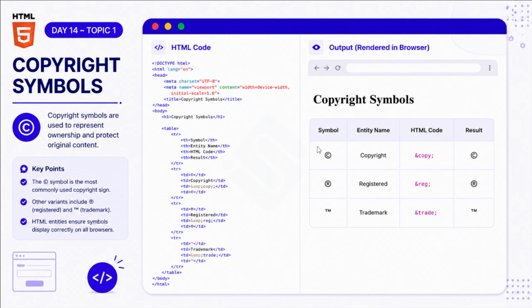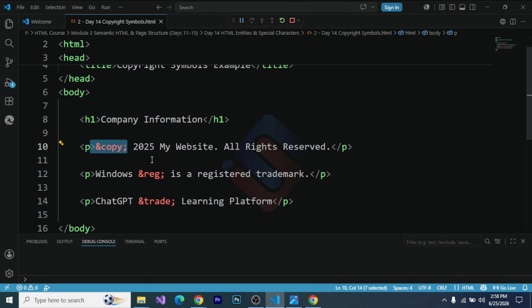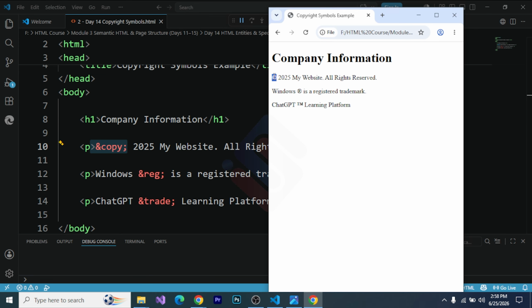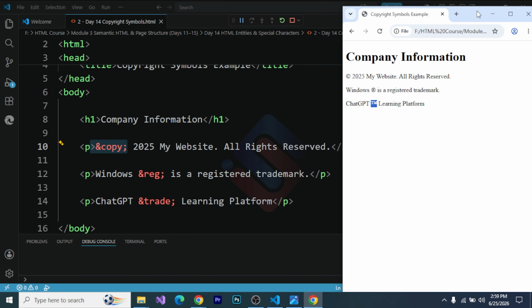So here is the example. &copy; is used to display the copyright symbol. Then &reg; is used to display the registered trademark symbol, and &trade; displays the trademark symbol. These symbols are commonly used in website footers, company information, and brand protection notices, like "My website, all rights reserved."